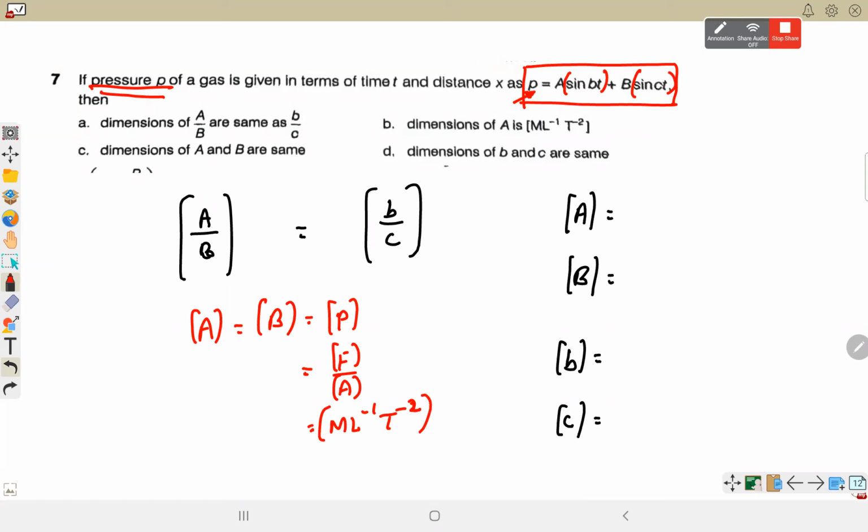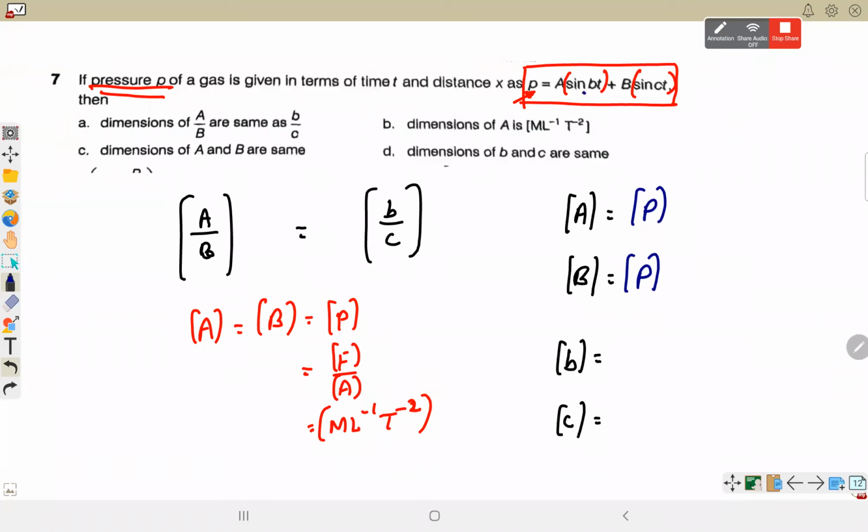Capital A and capital B both must have same dimension because जो उनके साथ प्रोडक्ट में है वो डायमेंशनलेस क्वांटिटी है. A और B दोनों के डायमेंशन सेम होने चाहिए ऐड करने के लिए, and it is equal to pressure, so their both dimension should be equal to the dimension of pressure.